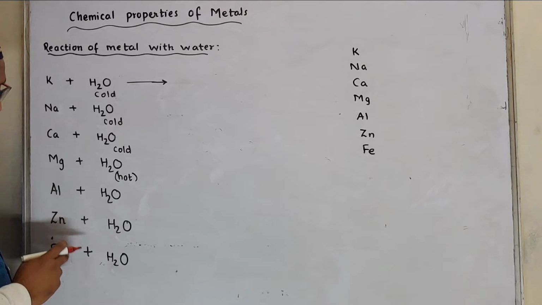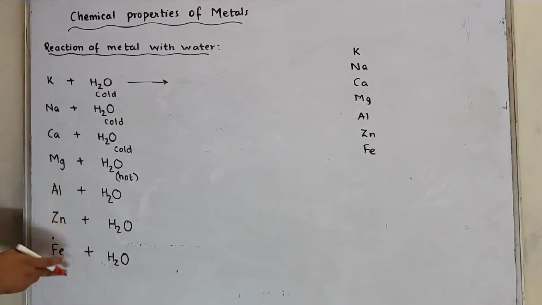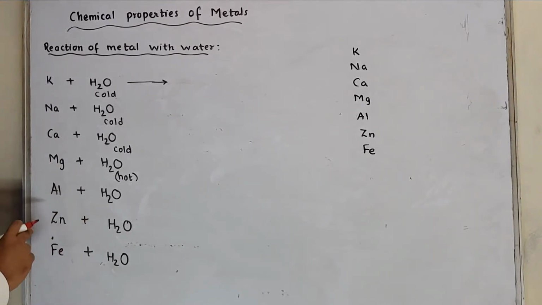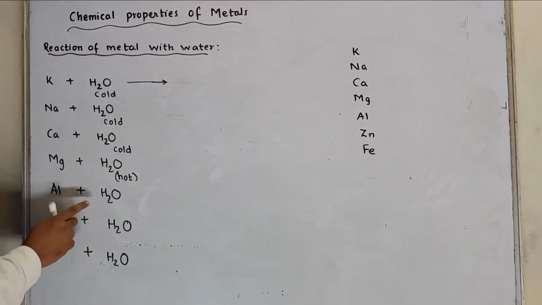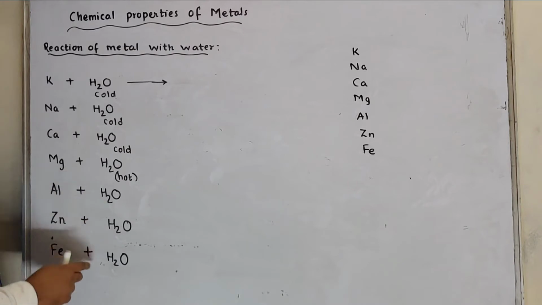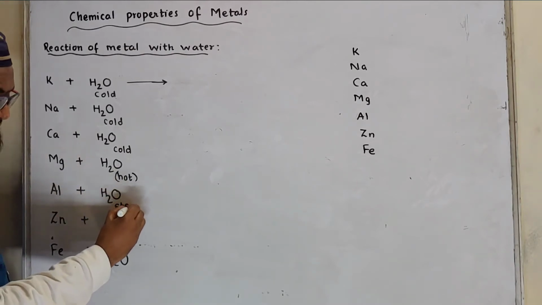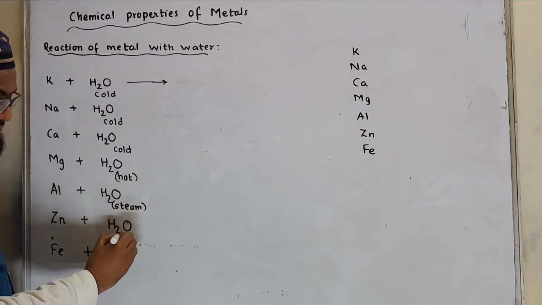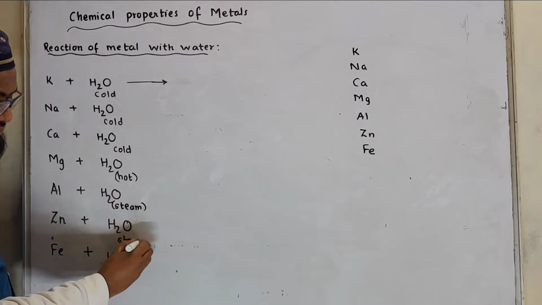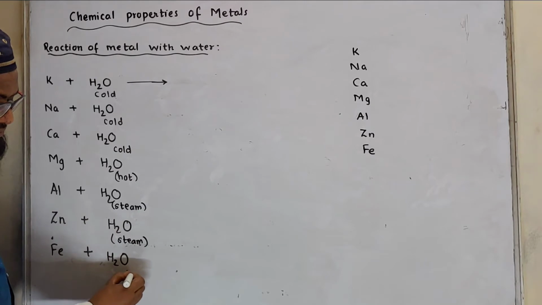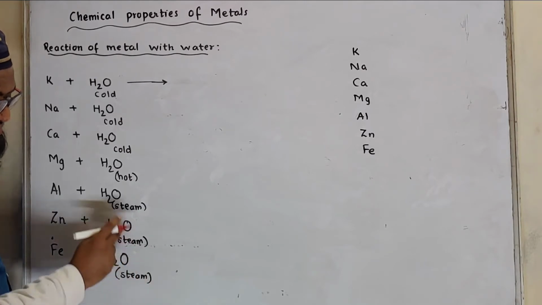Aluminium, zinc and iron, Alto, Zen, Ferrari, they neither react with hot water nor with cold water. They react with steam. Water, but it should be in the form of steam. Or you can write G, gas.